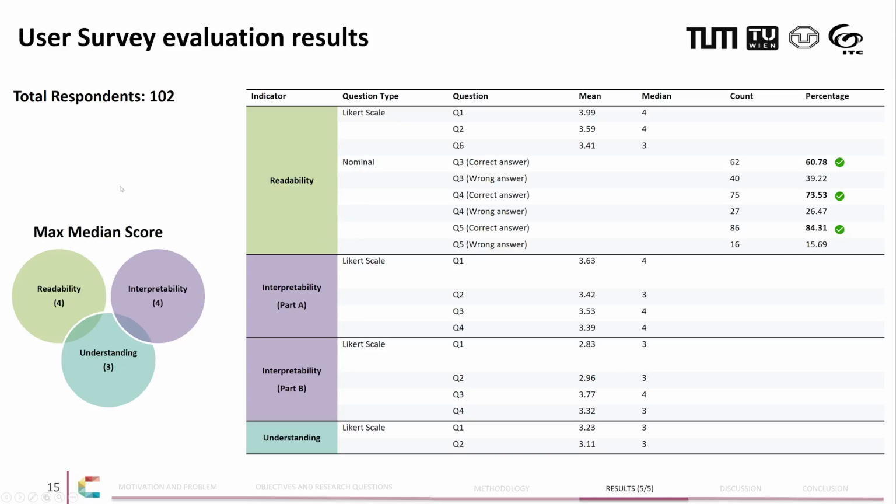Now, regarding the user survey, I had 102 respondents, and in terms of the analysis, I am using the median score. So on a 5-point Likert scale, we can see that readability is achieving a high score of 4, interpretability is also achieving a high score of 4, and understanding is achieving an average score of 3. Now, this could be as a result of the low domain knowledge respondents within the survey.